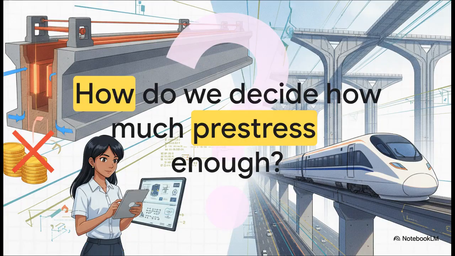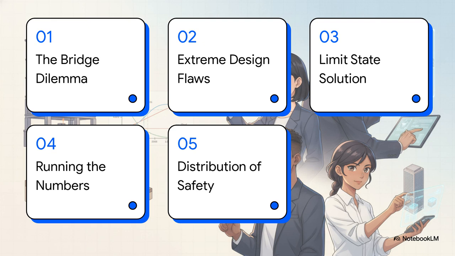We're tackling one massive, fundamental question today by looking at the engineering philosophies behind massive, critical structures, like the Mumbai-Ahmedabad bullet train. And that question is, how do we decide exactly how much pre-stress is enough? Think about it. If we put in too little, the bridge fails. But if we put in too much, we're wasting millions of dollars in materials. To really understand the modern answer to this question, we first need to understand why the old methods failed so spectacularly.